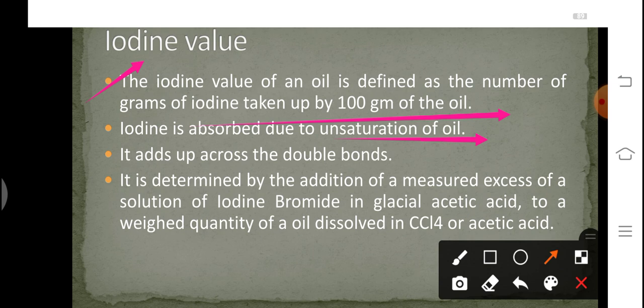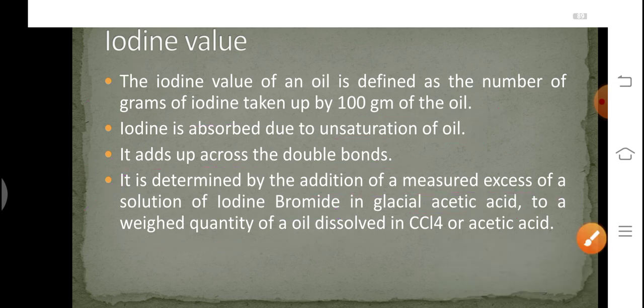So where does the iodine absorb? Exactly in the lubricant. It basically adds across the double bonds. So if the lubricant has a double bond or it has unsaturation, then it will absorb iodine. Now it is determined by the addition of a measured excess of solution of iodine bromide in glacial acetic acid to a weighed quantity of oil dissolved in chloroform or acetic acid.